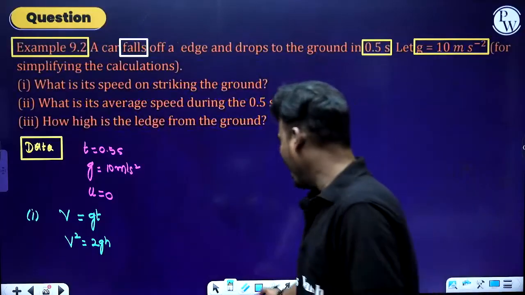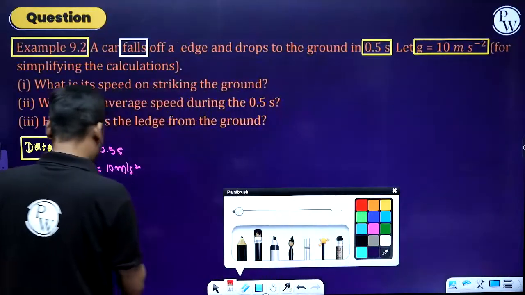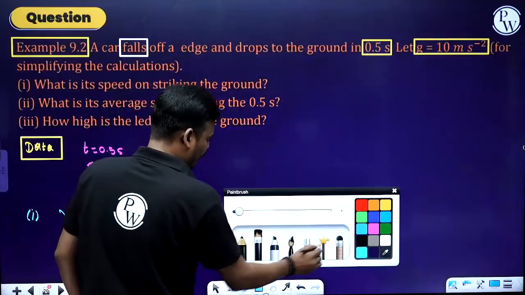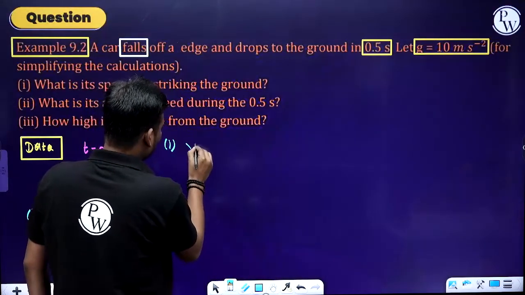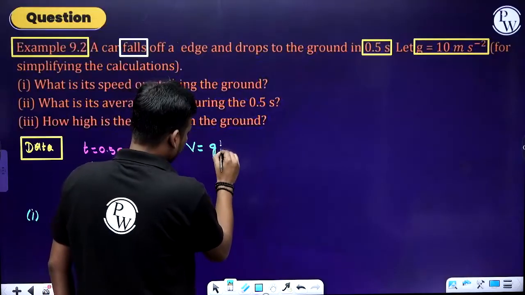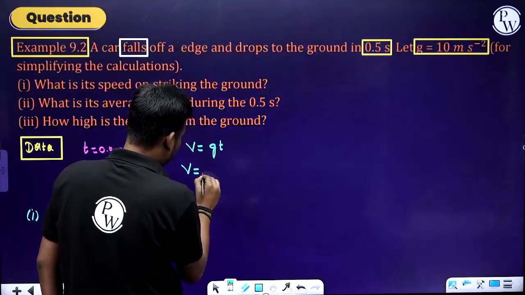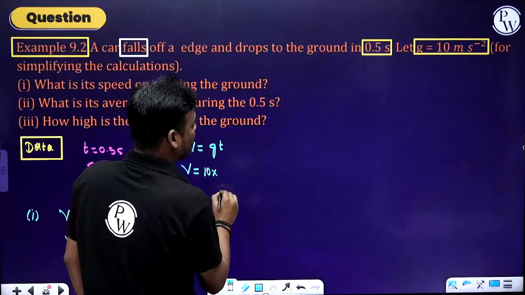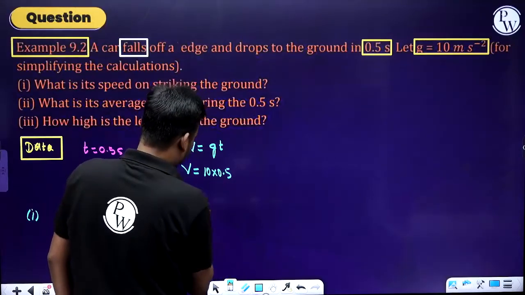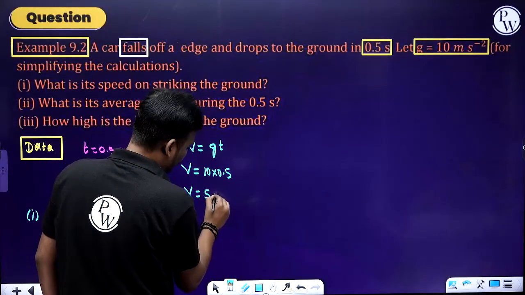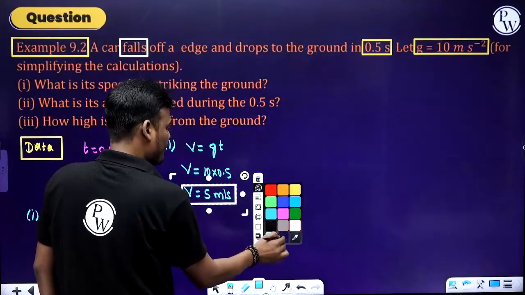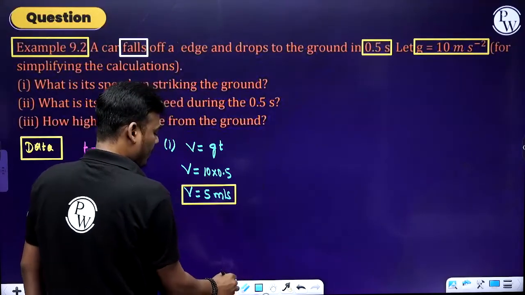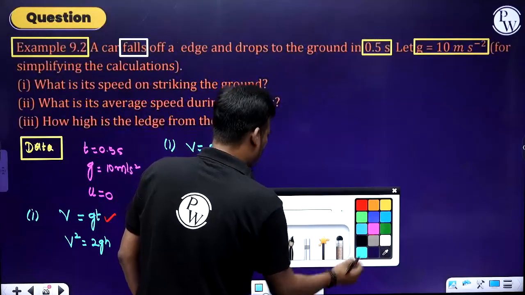Therefore, you have to go with the first formula, v equals gt. After substituting the values, g is 10 and the time is 0.5 second, so v equals 5 meter per second. This is the velocity of the car which is striking the ground.